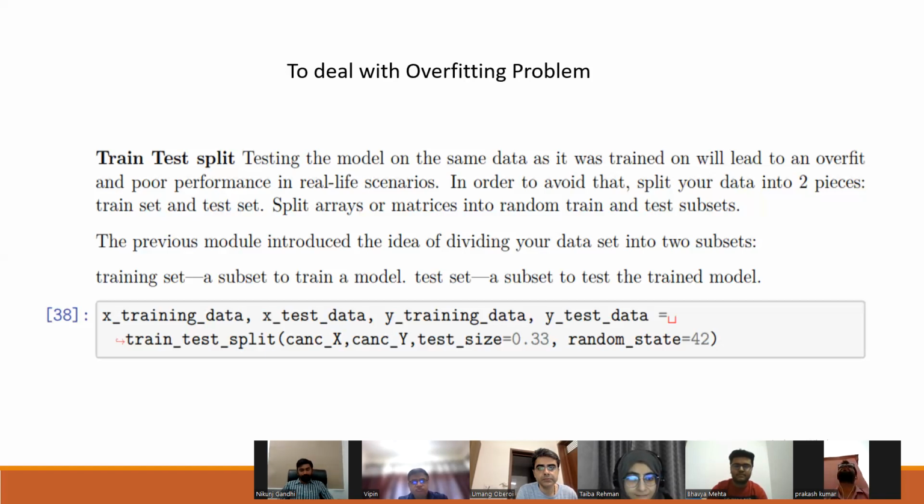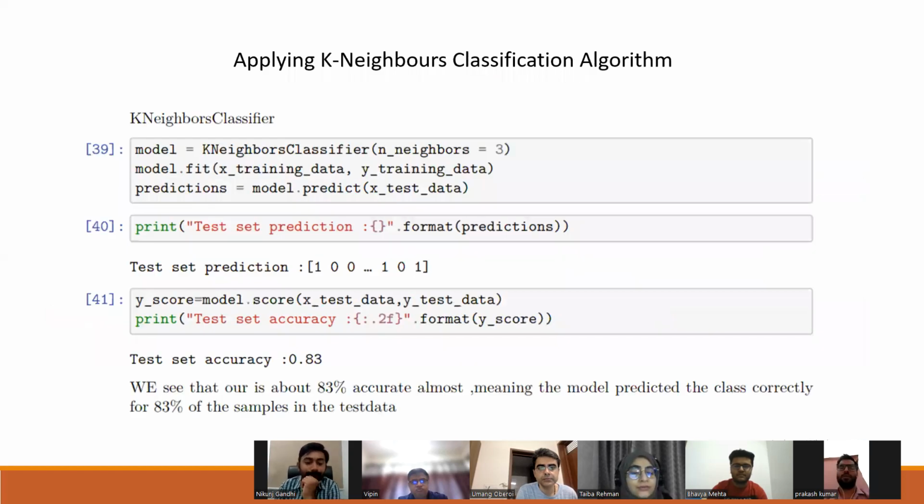Next slide, please. Here we use the k-neighbor classification model to find the accuracy. With a model of higher accuracy, we will accept that model for our cross validation or prediction. In the k-neighbor classification, we are getting 83% accuracy, which means the model predicted the class correctly for 83% of the samples in the test data.